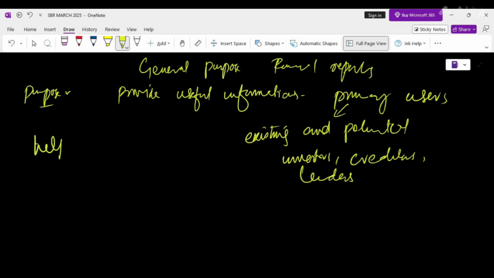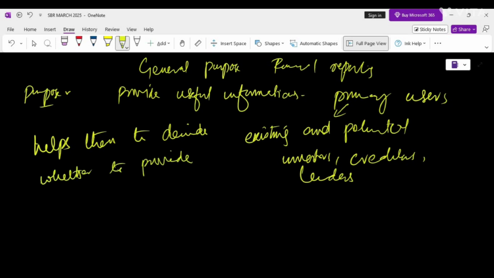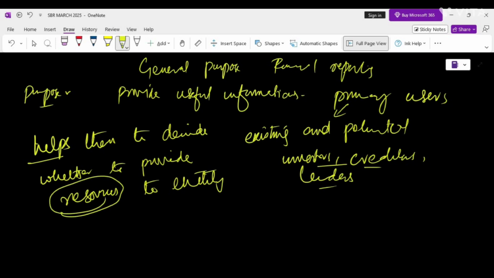them to decide whether to provide their resources to the entity. So when these investors, creditors, and lenders have useful information about the entity, then the user will be in a better position to decide whether they are willing to provide the resources to the entity or not.